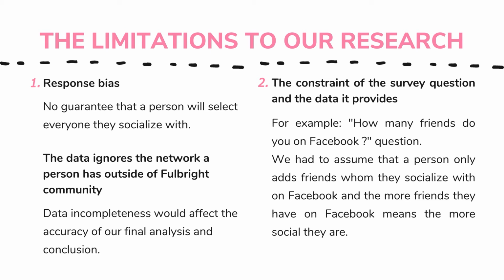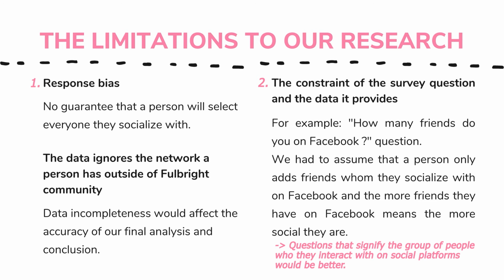It is also impossible to know the number of friends they actually communicate with out of the amount of friends they added on Facebook. To have this variable as part of our research, we had to assume that a person only adds friends who they socialize with on Facebook, and the more friends they have on Facebook means the more social they are. In a sense, the question "how many friends do you have on Facebook" alone would be insufficient and inaccurate to learn about a person's close social network.